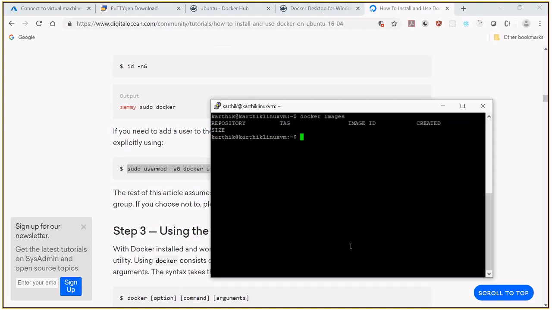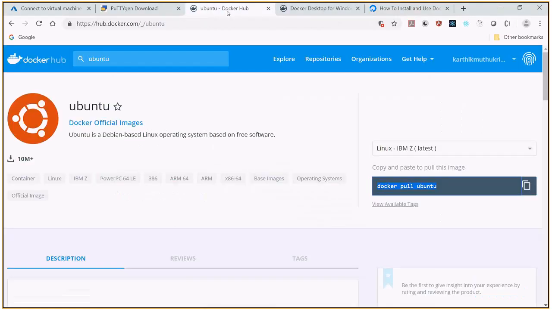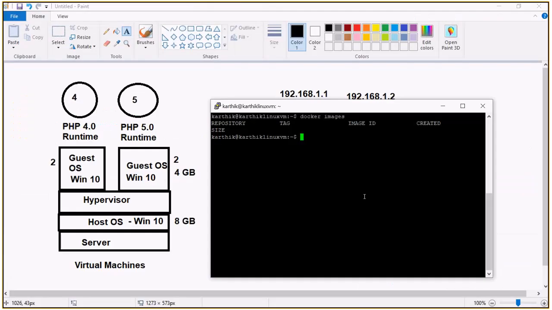Now I want to create one image. If I want to create the image, I need to get that image, right? We don't have any images, so rather than creating it, you need to take it from the hub. I have already registered with this user called Karthik Muthukrishnan. With this, I can pull anything. For example, there is a small image. Clear the screen. I'm going to pull, docker pull hello-world.